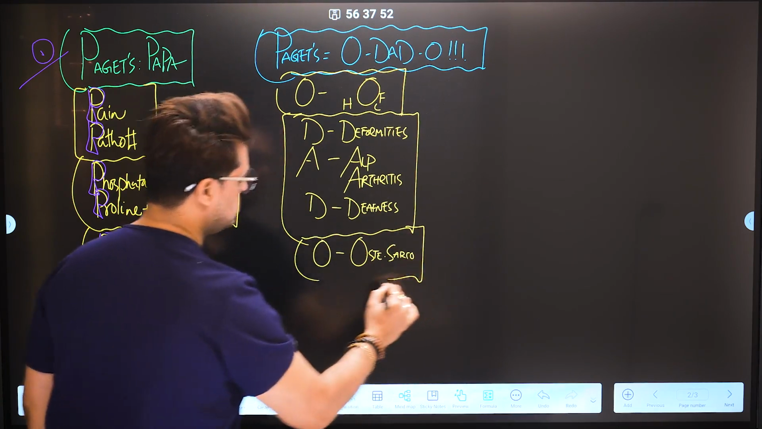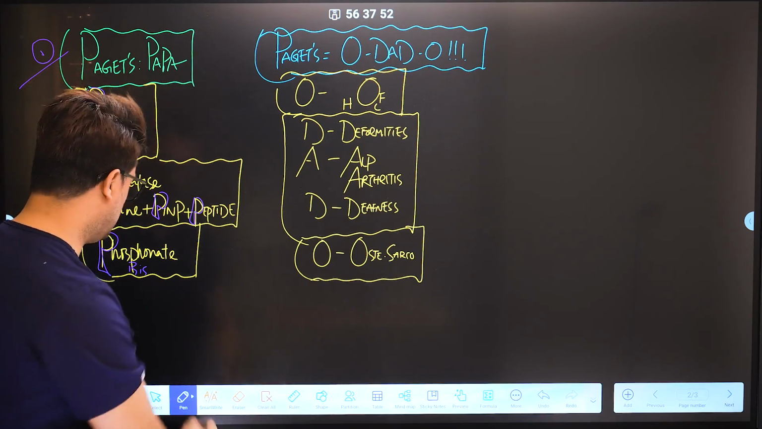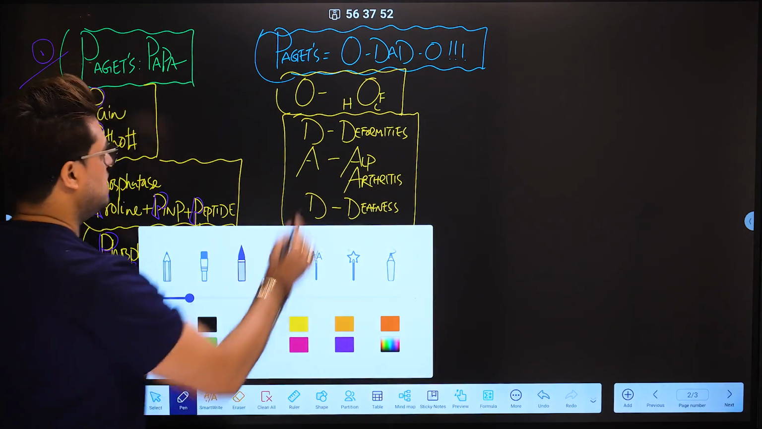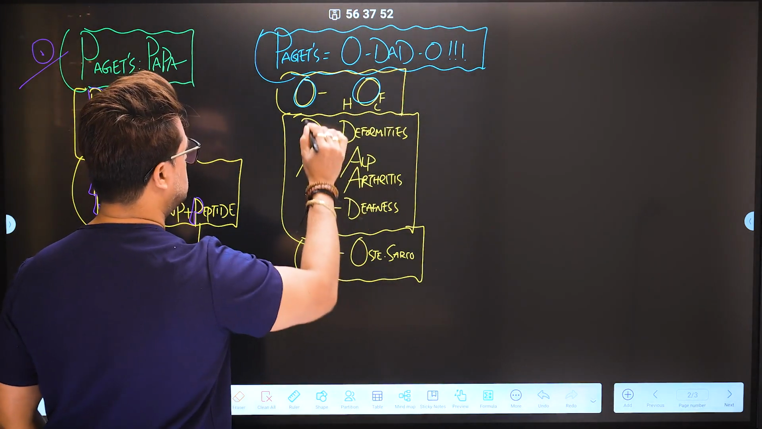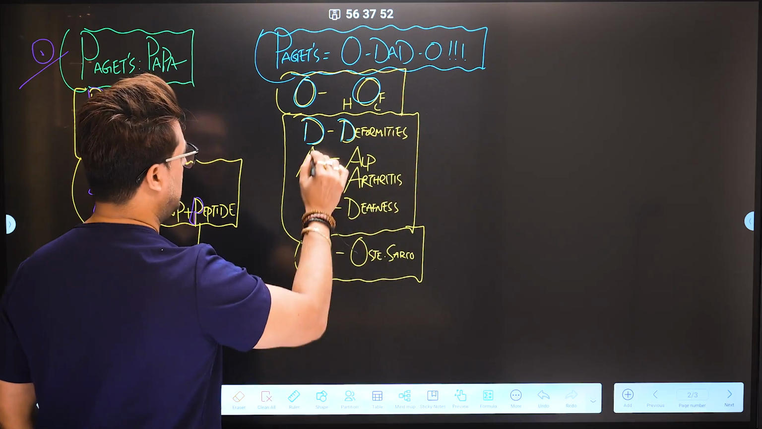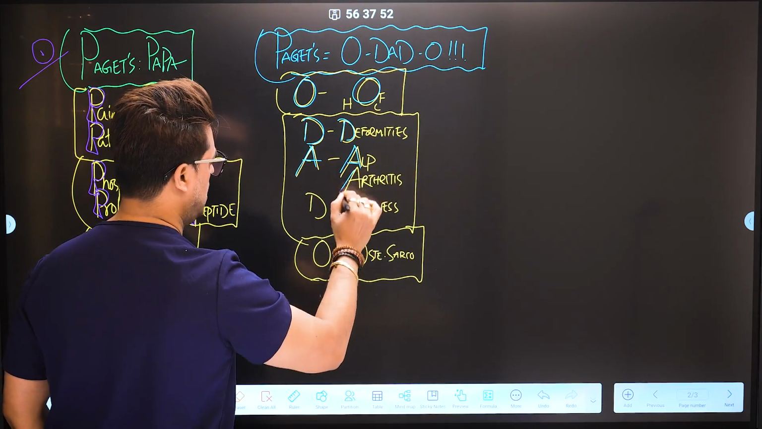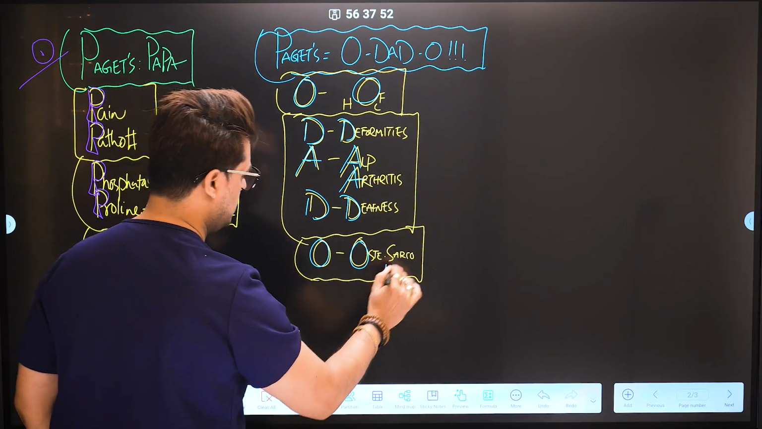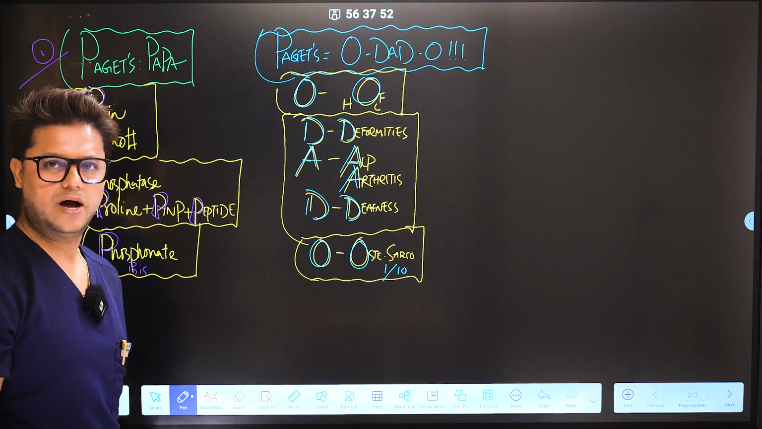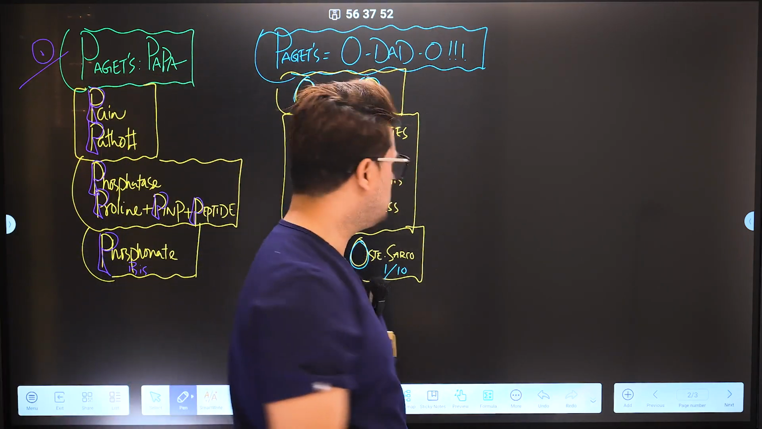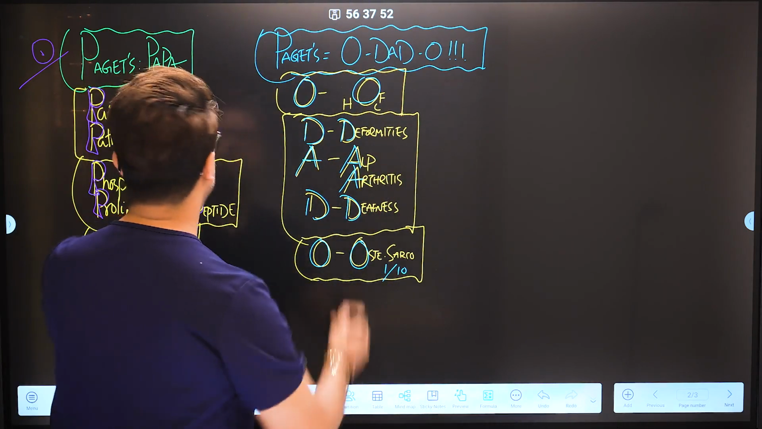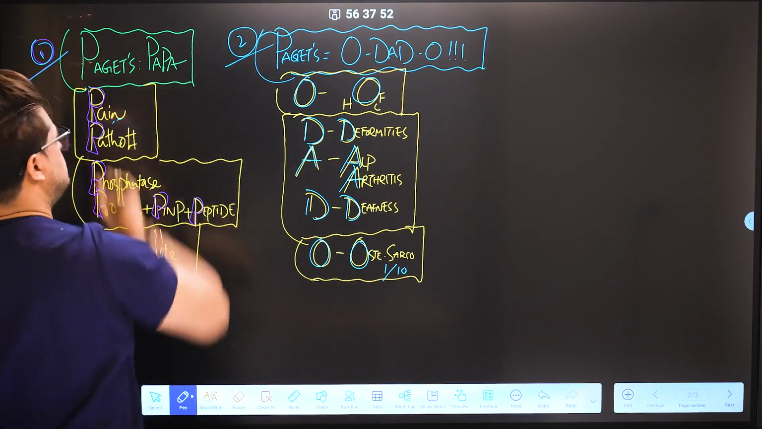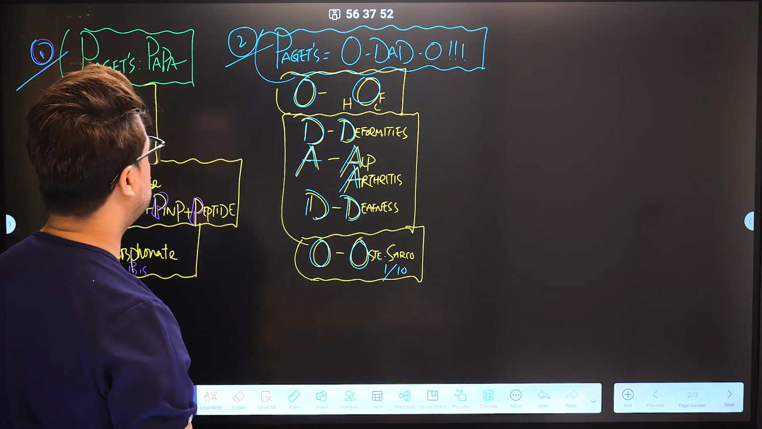So this is very important to know. Osteogenic sarcoma. So if I'm writing once again O-DAD-O, this is really important to know. The O for output failure, D for deformities, as I said, A for alkaline phosphatase, A for arthritis, D for deafness, and O for osteogenic sarcoma, and always remember O-DAD-O, keep it in your mind. So this is the second important box after the first box that you need to learn. And now we'll talk about the third box.